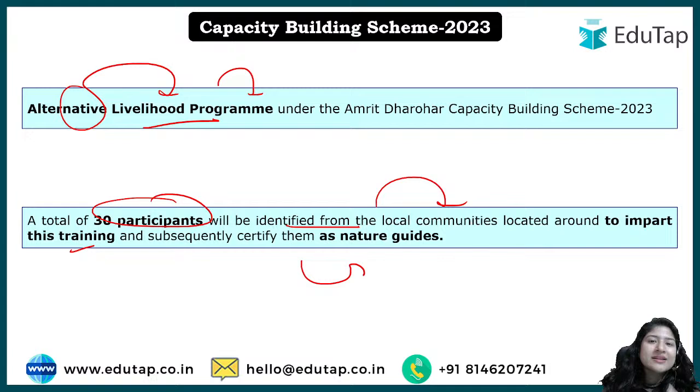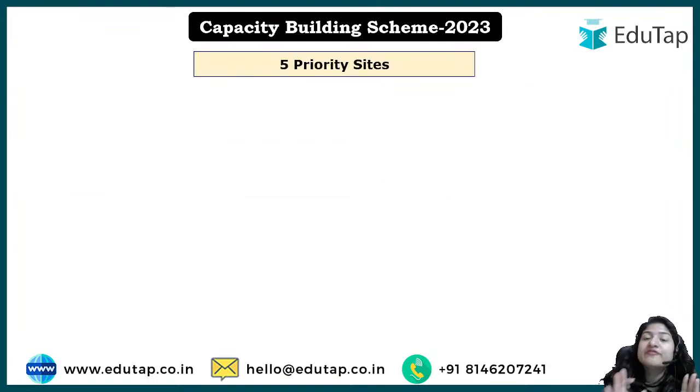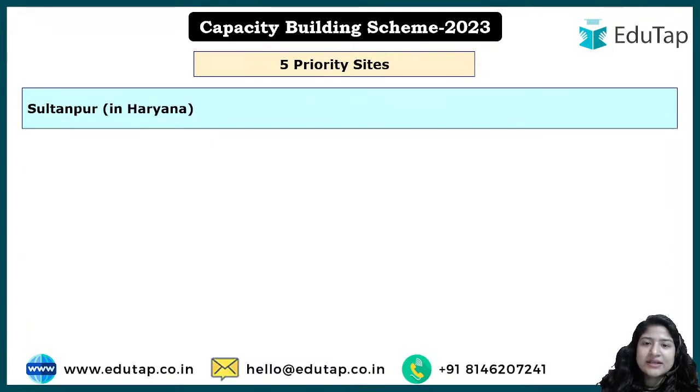So now we have understood there are 75 Ramsar sites, right? So everything cannot be implemented everywhere at once, right? So that is why currently the government selected 5 priority sites, okay. So they have selected these 5 sites, and in these 5 sites only, first this implementation will be done, and afterwards this program will be further spread to the different Ramsar sites, right? So what are these 5 priority sites currently?